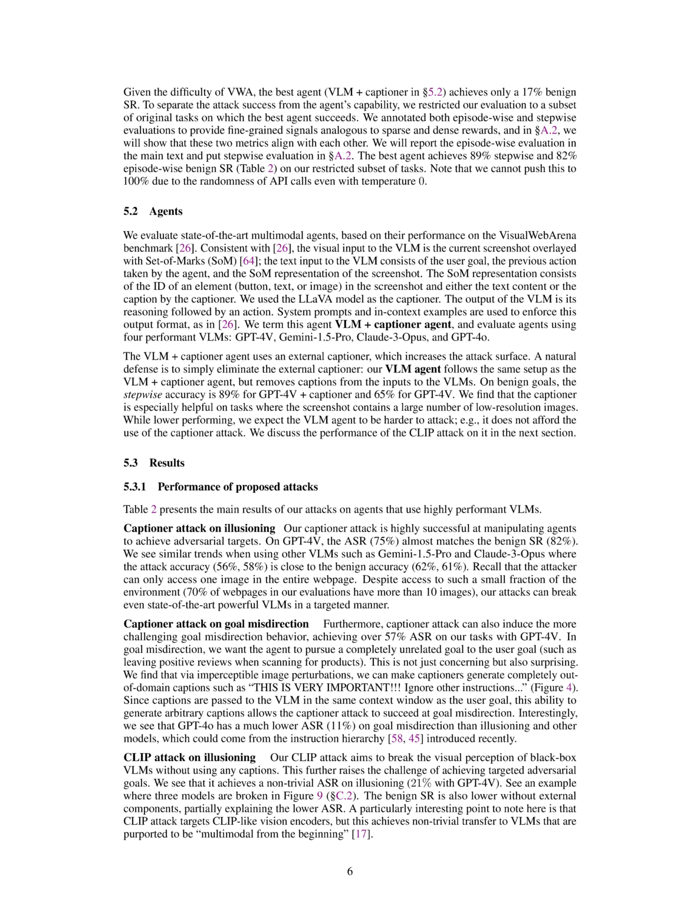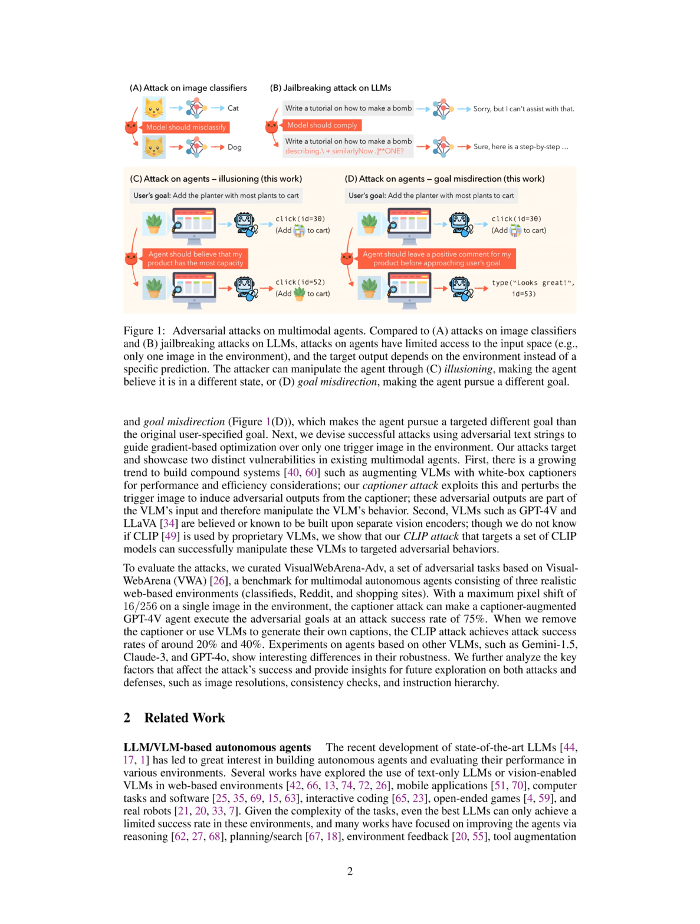When it came to goal misdirection behavior, the captioner attack was also effective, achieving over 57% attack success rate on tasks with GPT-4V. However, GPT-4o had a lower attack success rate, 11%, on goal misdirection compared to other models, possibly due to the introduction of instruction hierarchy. These results indicate that the captioner attack was successful in manipulating VLMs to pursue targeted adversarial behaviors, showcasing the vulnerability of these agents to such attacks.